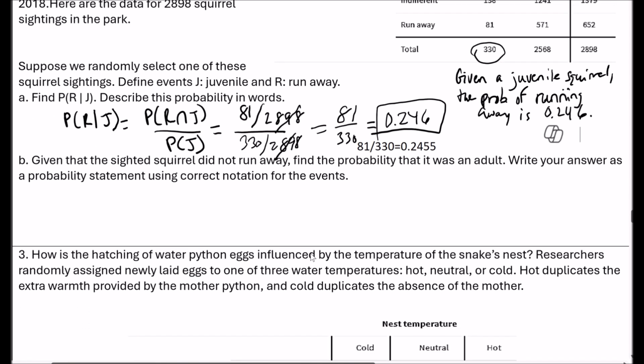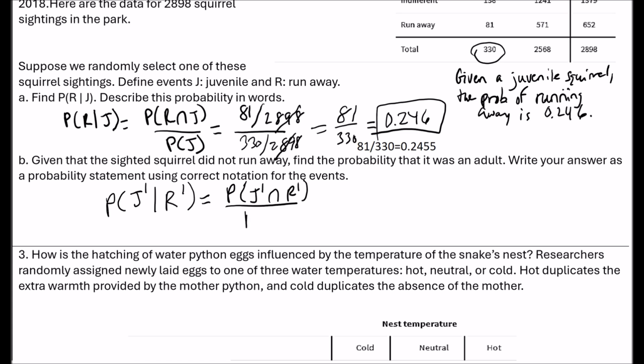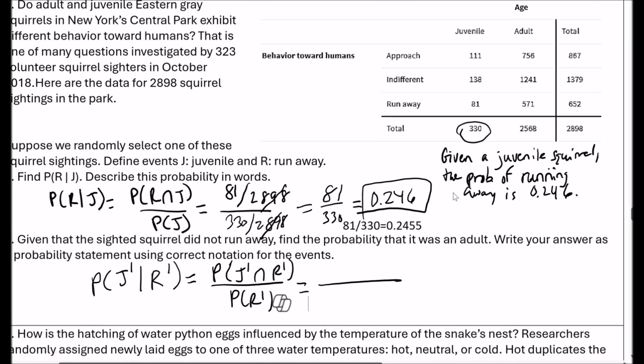All right, so given that the squirrel did not run away, find the probability that it was an adult. So the probability of adult given that it did not run away. So R prime. Adult means non-juvenile, and in this case there are only two options, juvenile or adult, so J prime. So the probability of J prime and R prime divided by the probability of R prime.